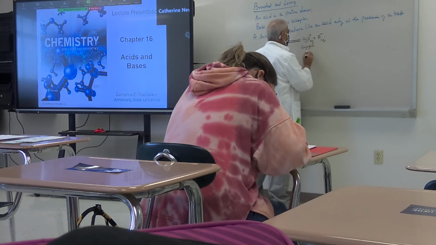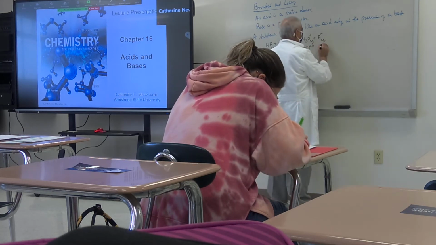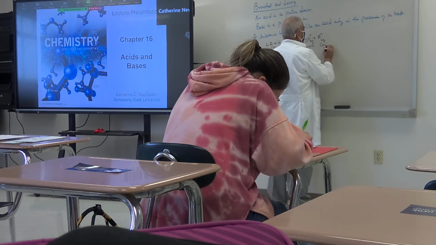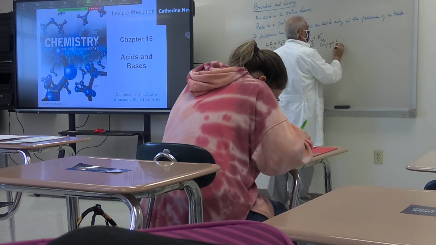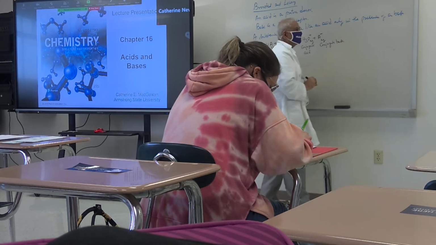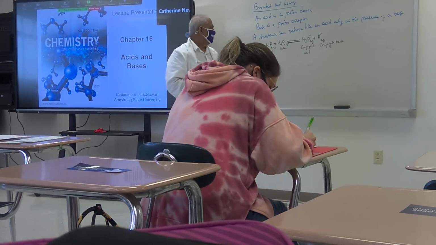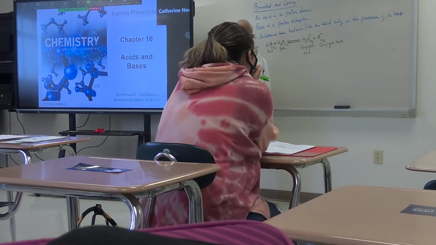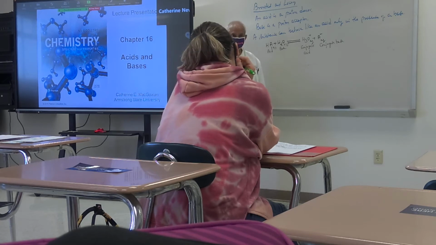We call this as what? Conjugate acid, and this is going to be conjugate base. Okay? One is conjugate acid, another is conjugate base. You got my point?